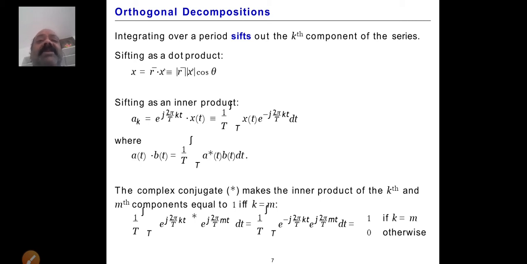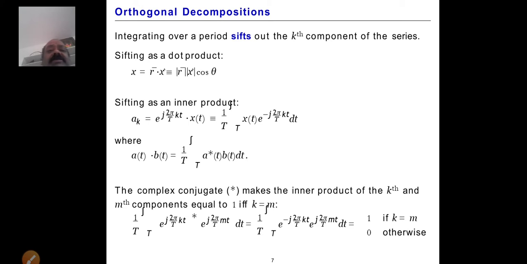So ak is equal to e power j2 pi by T kt with x of t, that is, 1 by T integral over T of x of t e power minus j2 pi by T kt into dt, where the inner product of a of t and b of t is equal to 1 by T integral over T of a star of t into b of t into dt.